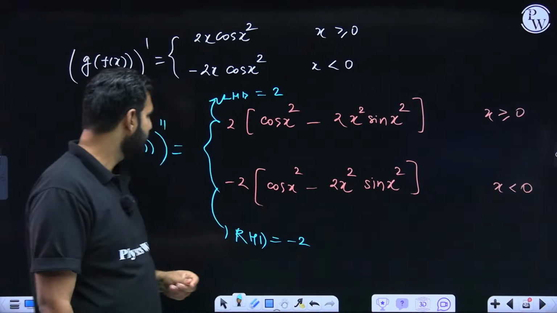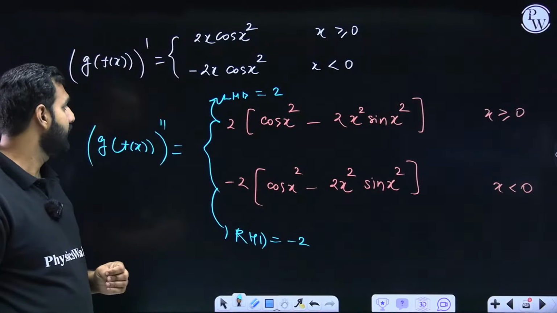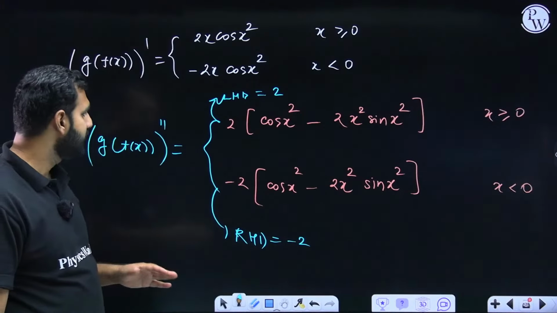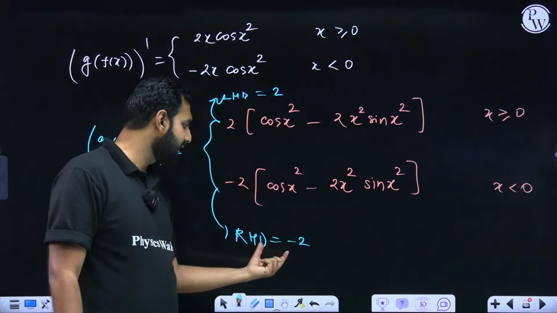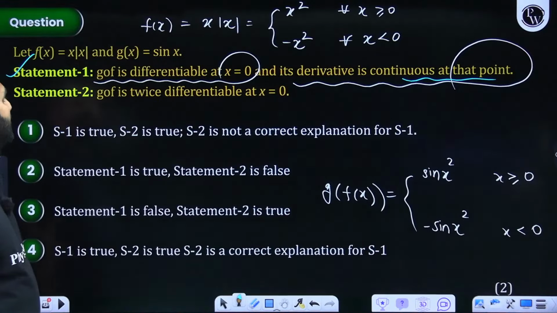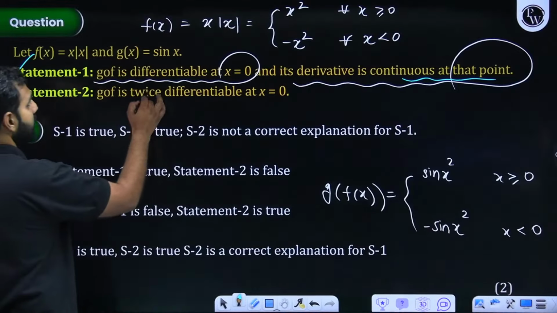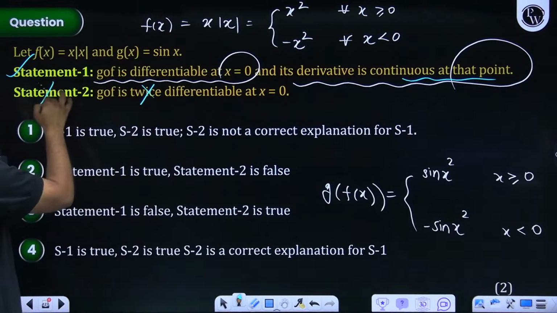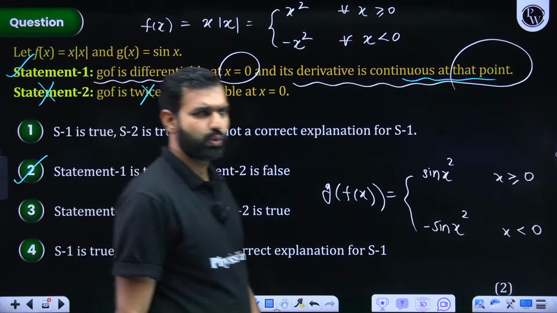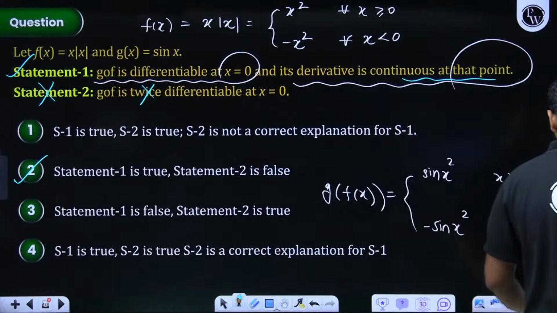Arpan and everyone, are you all understanding this? So if left-hand derivative and right-hand derivative are not the same, it means it is non-differentiable at 0. And if it is non-differentiable, that means statement 2 is false. So statement 1 is true, statement 2 is false. Everybody understood this? Can I move towards the next question for the day, students?